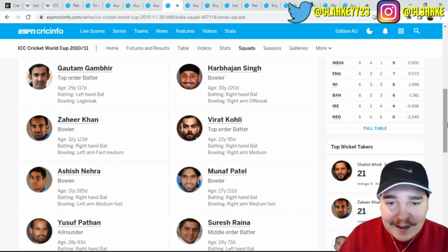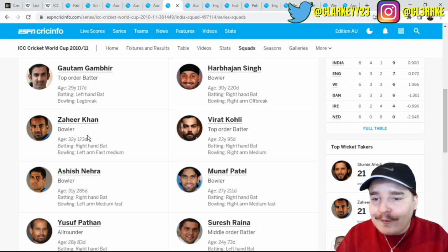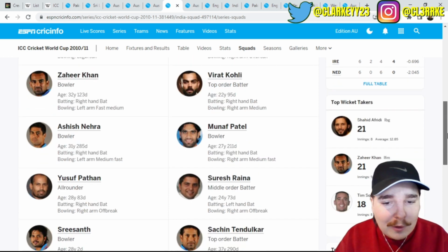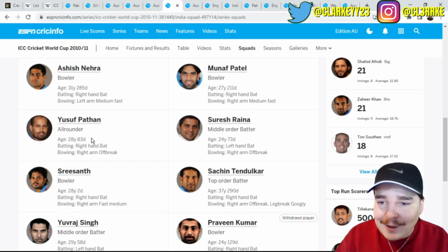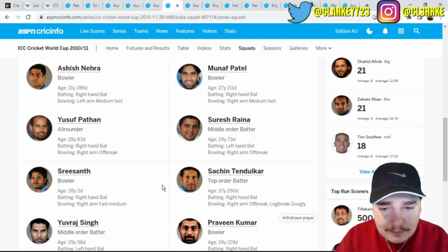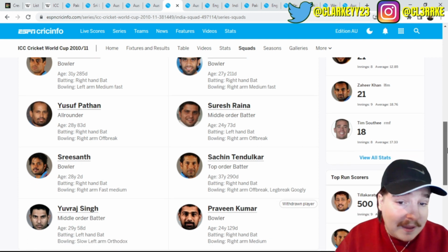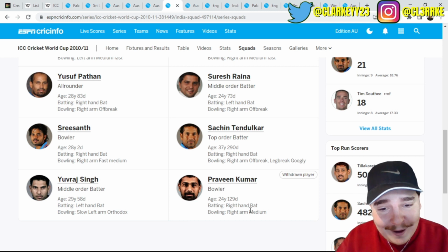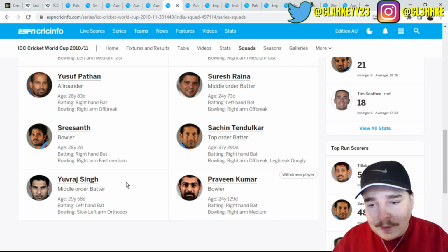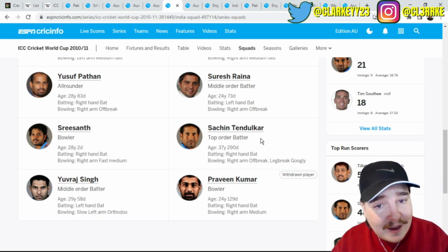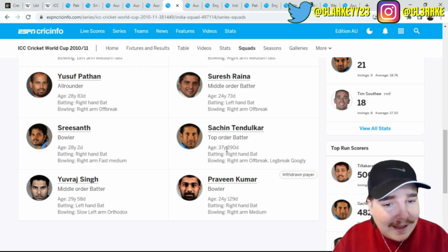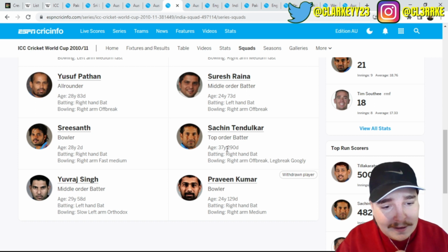Gambhir, Harbhajan Singh, Virat Kohli, Zaheer Khan, Ashish Nehra, Munaf Patel, Suresh Raina, Yusuf Pathan, Sreesanth. Bro, his name gets me as well. Praveen Kumar, who was withdrawn, the great man Yuvraj Singh, and Sachin Tendulkar, who was at the lazy age of 37, almost 38. Not bad.